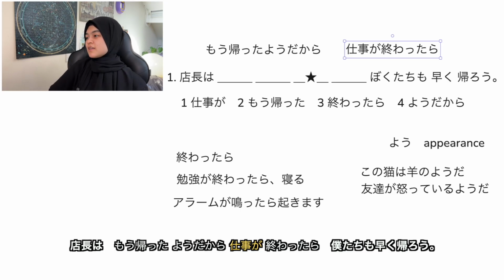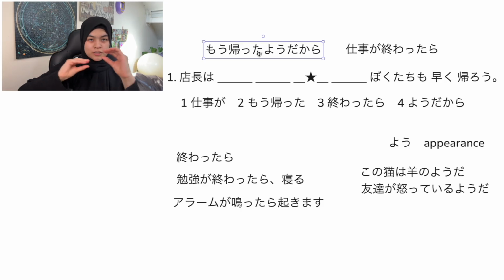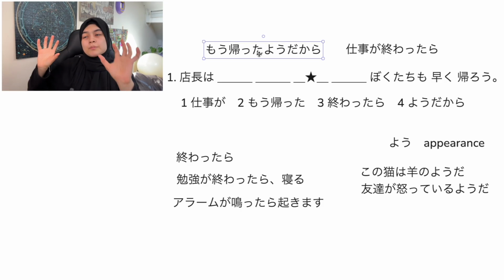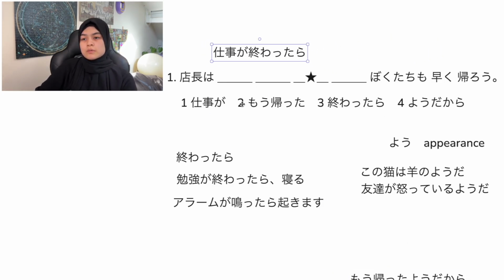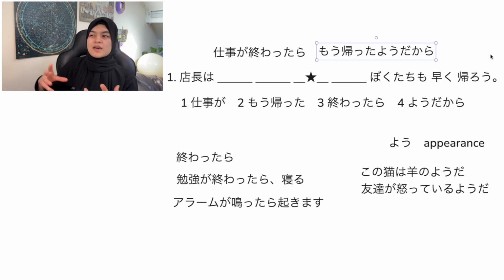If you didn't, let's go through two common mistakes that my students have made in the past. One common mistake in this sentence is that you get the pairs correct, but you arrange them in the opposite way. So 店長は仕事が終わったらもう帰ったようだから僕たちも早く帰ろう. In terms of meaning, it doesn't really change that much for the student. It still means that the 店長 left after he finished work, so we should also go home.